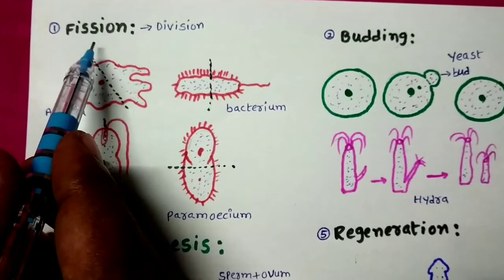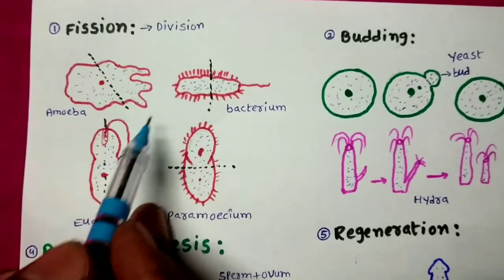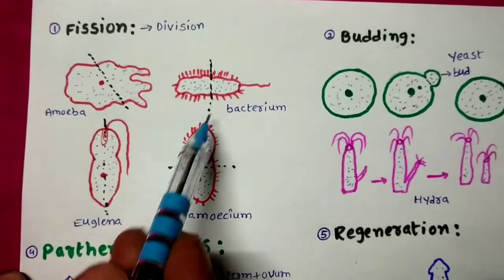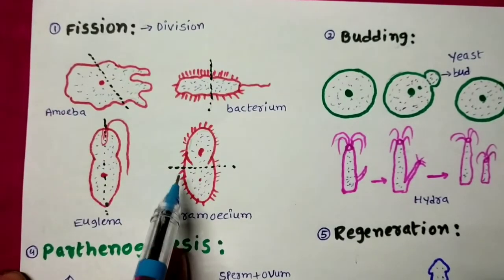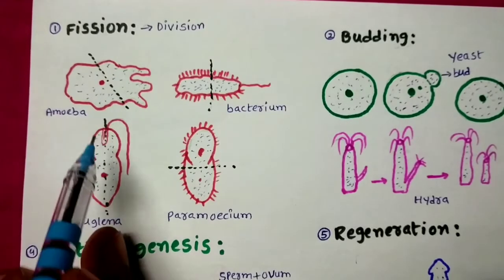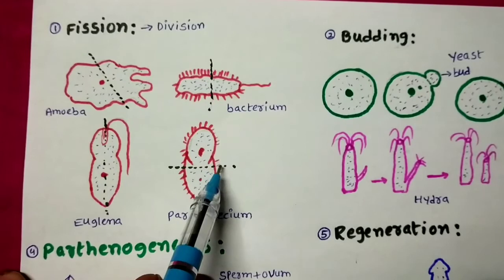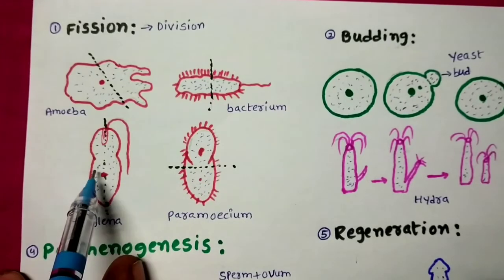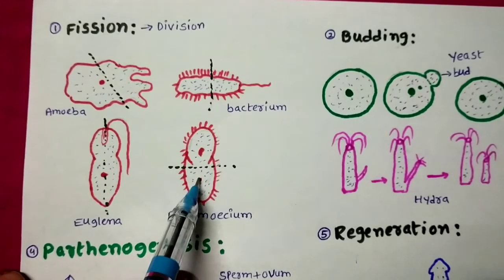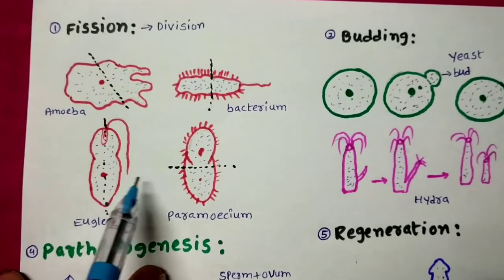But here regarding binary fission only, I have given many examples like amoeba, bacterium, euglena and also paramecium. Amoeba shows the irregular binary fission, euglena longitudinal, and paramecium transverse binary fission. So thus mostly the organisms like euglena and paramecium show the symmetrical binary fission.